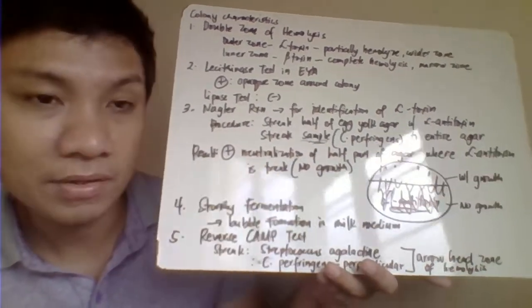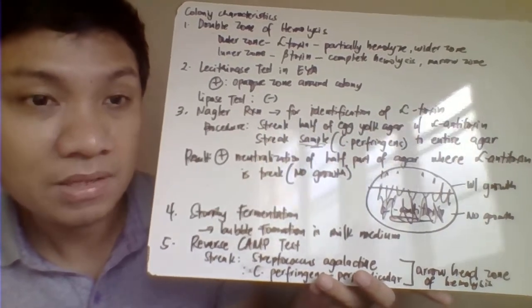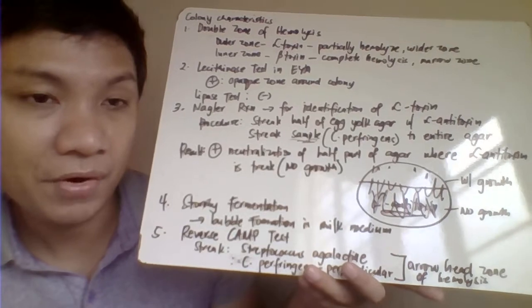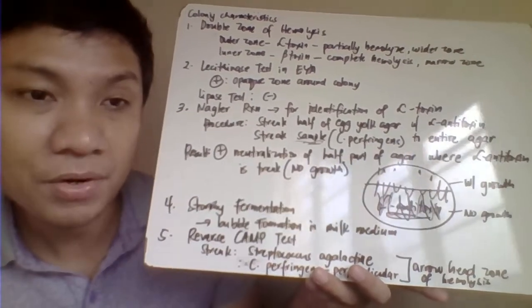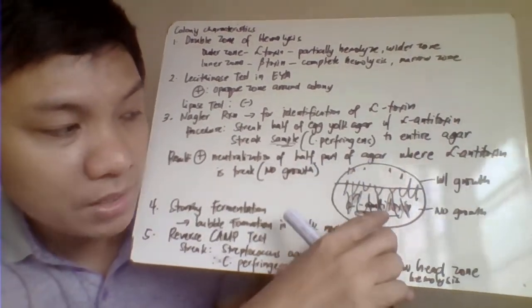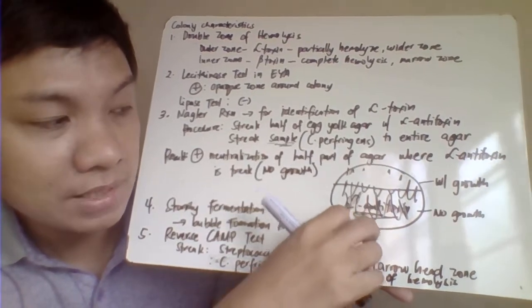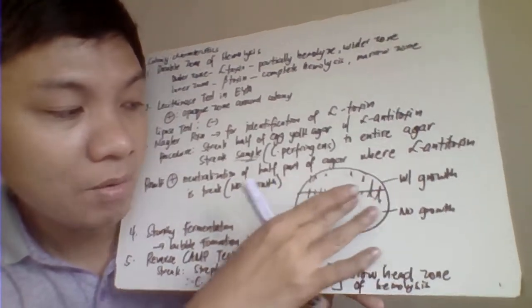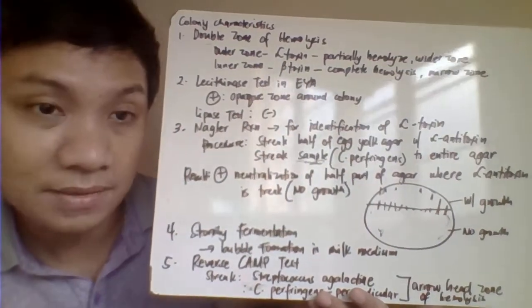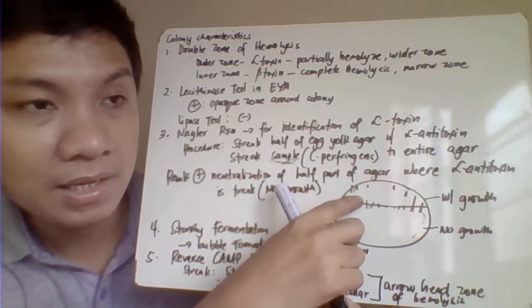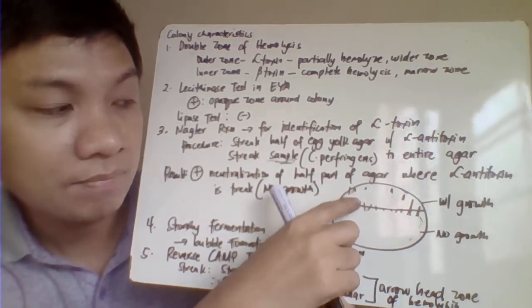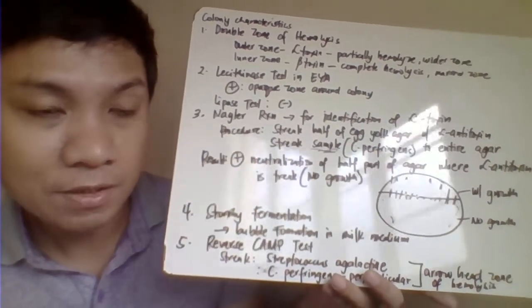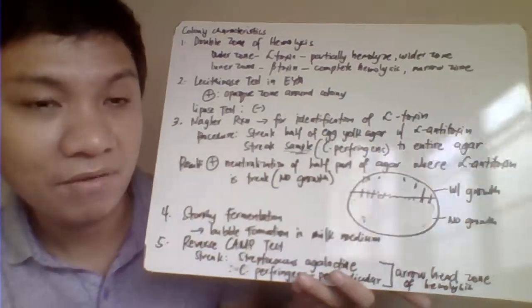Then after that one, you try to incubate at 35 degrees Celsius for 24 to 48 hours and try to observe here for the result. Again, if your sample contains an alpha toxin, it will neutralize your alpha antitoxin streak on this area. And therefore, pag nag-neutralize niya, mawawala, walang growth because again, na-neutralize niya. In this area naman, since wala itong alpha antitoxin, dito mag-grow ang ating sample, your Clostridium perfringens, because again, wala ka ditong alpha antitoxin.